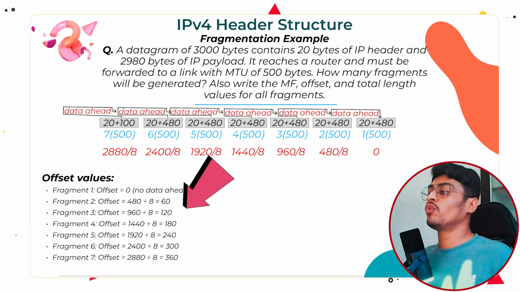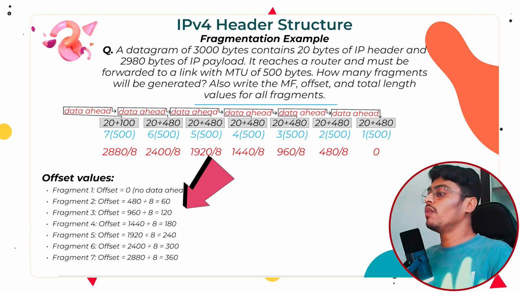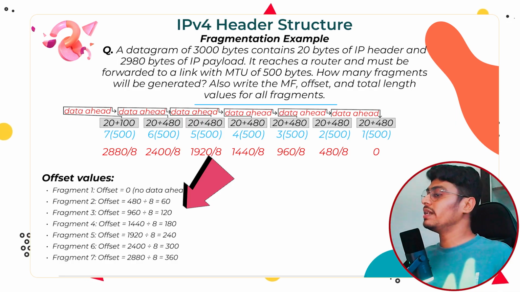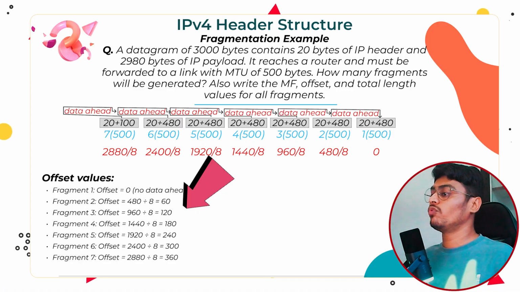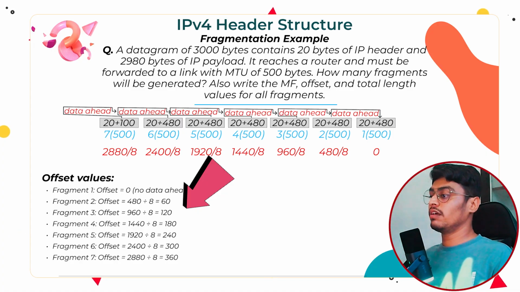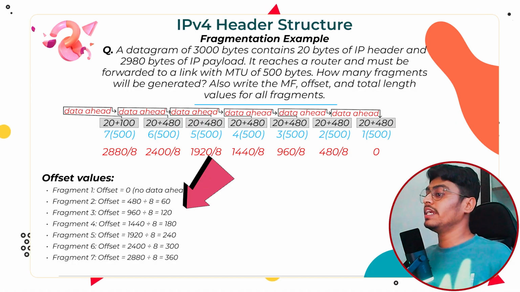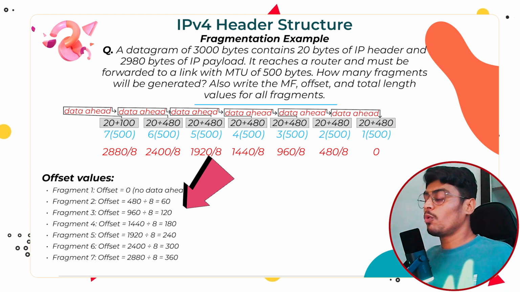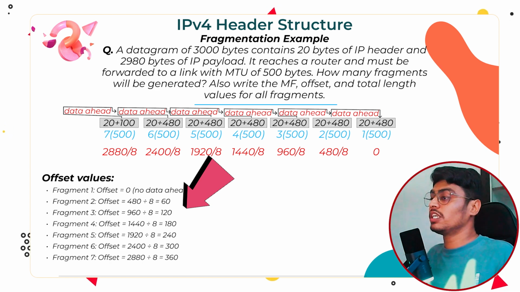Now for fragment 4, what is the offset value? 1440 divided by 8, which is equal to 180. So we will solve this by this method. And for the last fragment, fragment 7, the offset value will become 2880 divided by 8 equal to 360. So we have calculated each fragment's offset value also. So by this example, it is clear what fragmentation is.